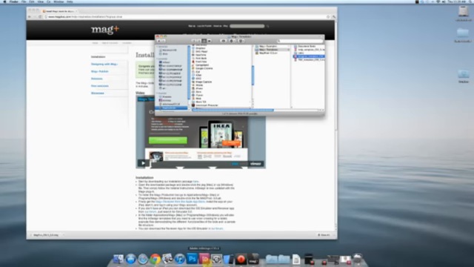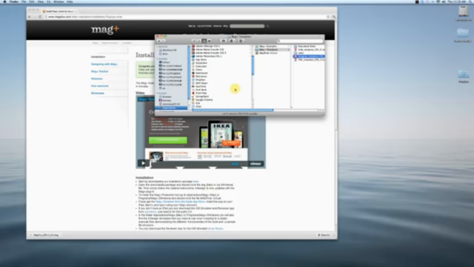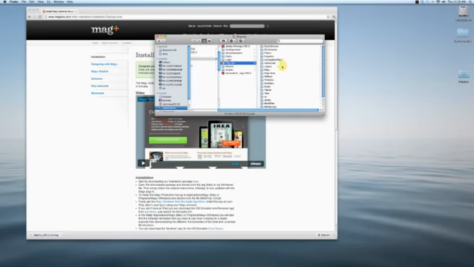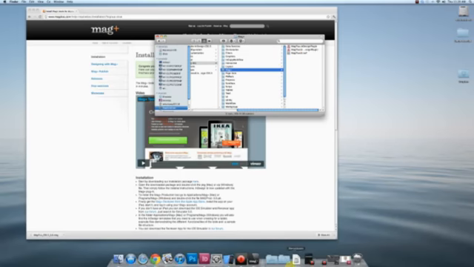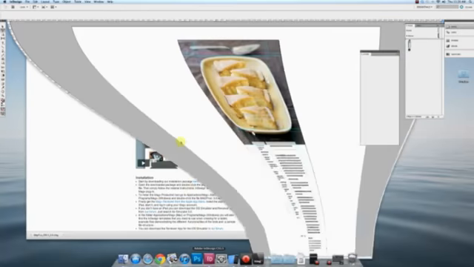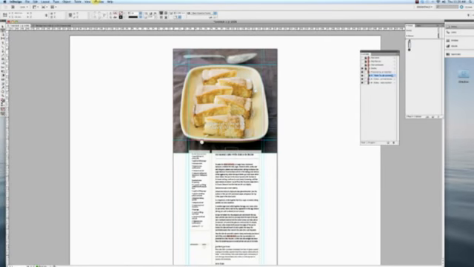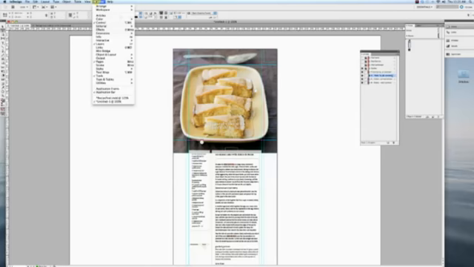Make sure I'm in 5.5, and I'm going to go into my 5.5, make sure my plugin is in here. It is, and it's not showing up right now. Normally my Mag Plus plugin would show up here under my windows. There should be an option in here for me to do it.